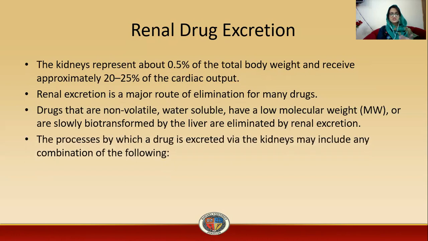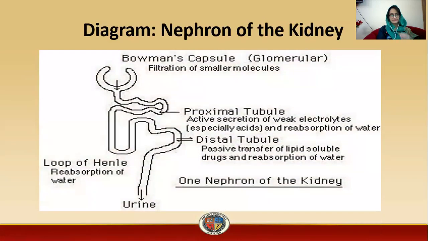The process by which the drug is excreted by the kidney may include any combination of the following: glomerular filtration, active tubular secretion, and tubular reabsorption. These are the main processes which take place in renal excretion. So I'll show you now the structure of the nephron of the kidney. First of all, it contains the Bowman capsule, and here is the network of capillaries in the Bowman capsule,